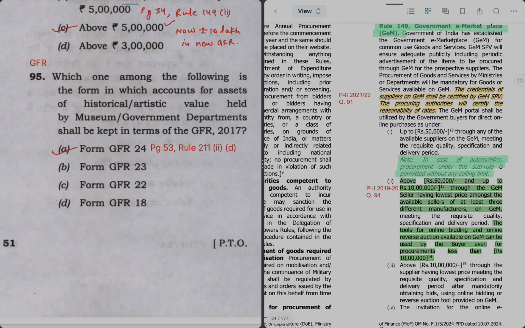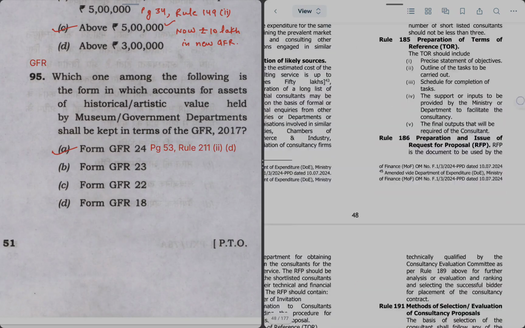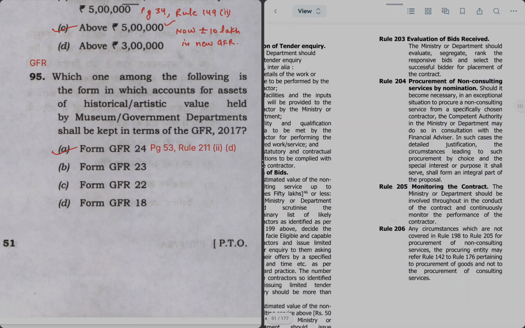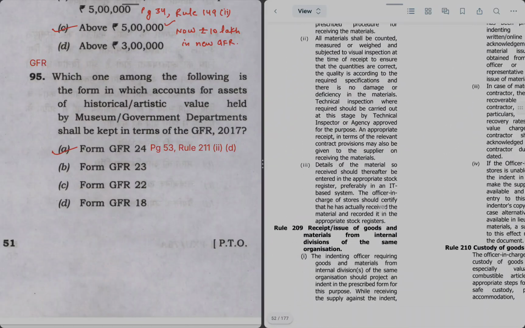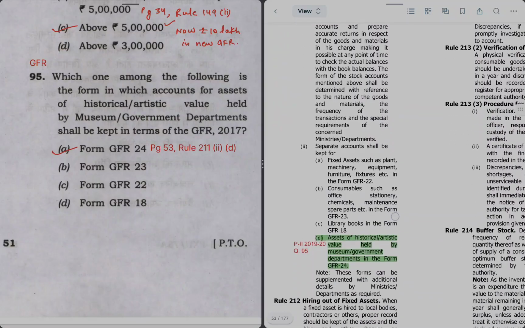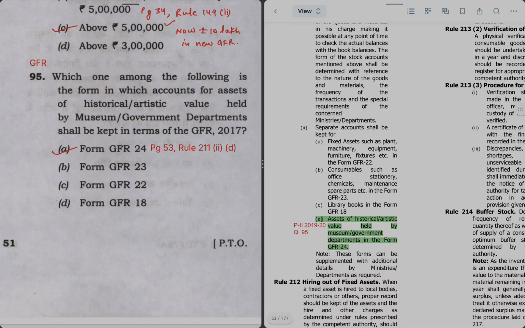So for this we'll go to page 53. On page 53 under Rule 211 it is mentioned that this record has to be kept in the form number GFR 24. So the right answer is option A.